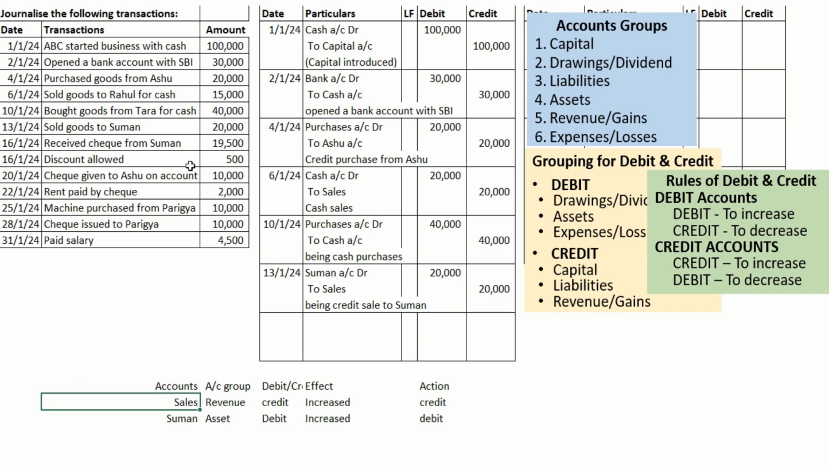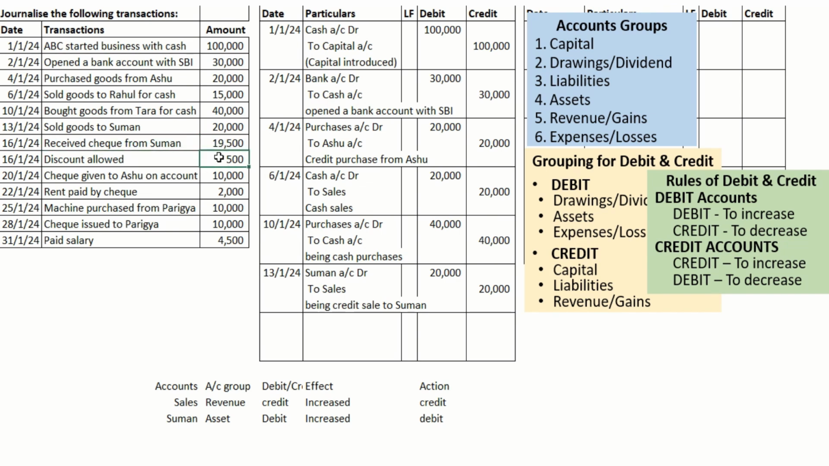If it were saying, sold goods to Suman for cash, then Suman should be replaced by the cash account, but it is not mentioning that. If it were saying, sold goods to Suman by way of check, then instead of Suman we would write SBI bank account. Next transaction: received check from Suman 19,500 and discount allowed 500.